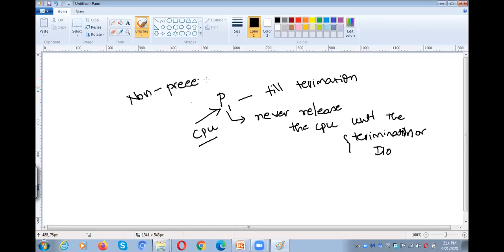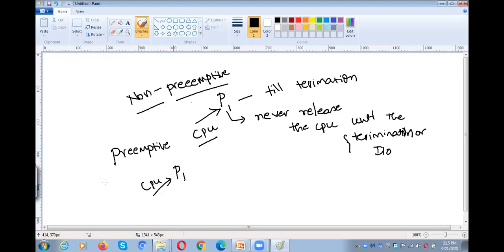So no need to worry even if you are not understanding these things. At the time of solving the problems of CPU scheduling algorithms, you will come to know what is non-preemptive and what is preemptive. And the next one is preemptive. Preemptive means, for example, the CPU is allocated to P1.